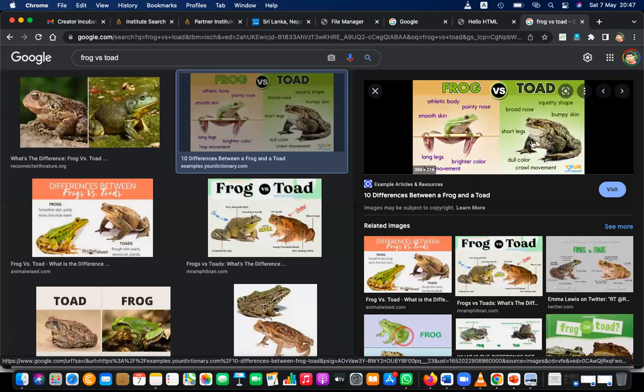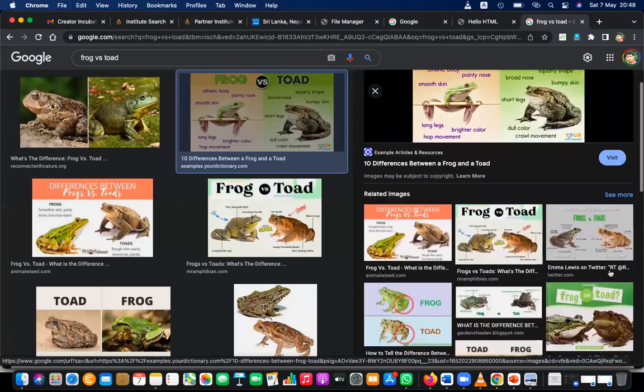But toads' skin is a bit dry and bumpy, so they can even live in the terrestrial environment. Their skin is also wet, but not that much. The frog has more wet. Frog is living in a watery or wet environment, right?